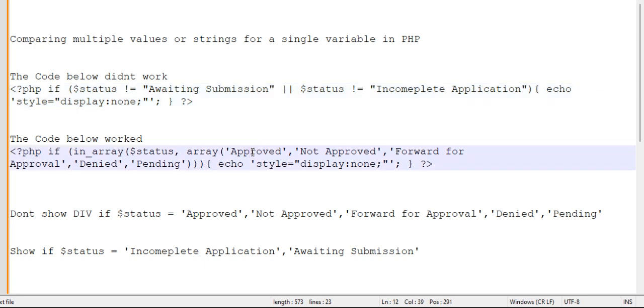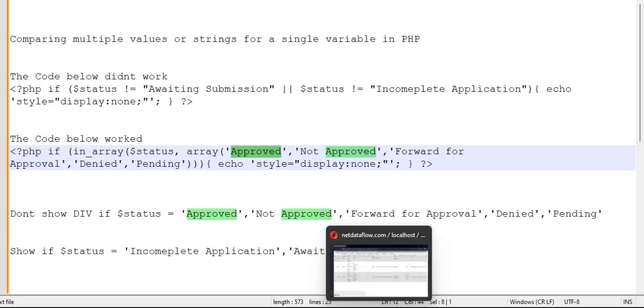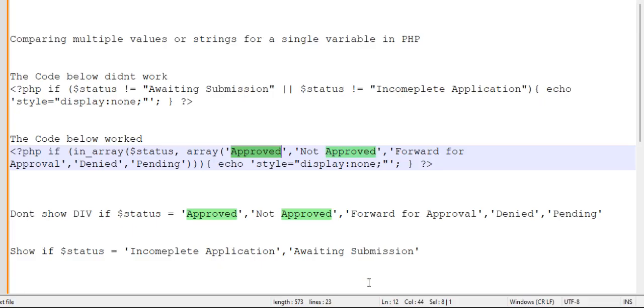Add the strings or the values you want the div to meet and not show, such that if those strings are the actual status, as you can see here, right, the div will not show. But the conditions that should be met for the div to show should not be added in the array, right? They should be omitted, right? They should be omitted. I'm sure I'm making a point.